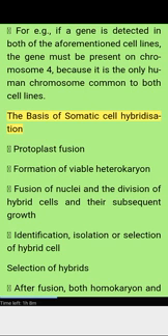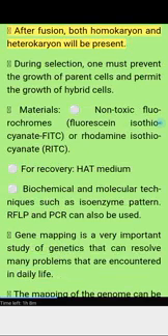The basis of somatic cell hybridization: protoplast fusion, formation of viable heterokaryon, fusion of nuclei and the division of hybrid cells and their subsequent growth, and identification, isolation or selection of hybrid cells. Selection of hybrids. After fusion, both homokaryon and heterokaryon will be present. During selection, one must prevent the growth of parent cells and permit the growth of hybrid cells. Materials: non-toxic fluorochromes, fluorescein isothiocyanate (FITC) or rhodamine isothiocyanate (RITC); HAT medium for recovery; biochemical and molecular techniques such as isoenzyme pattern, RFLP and PCR can also be used.